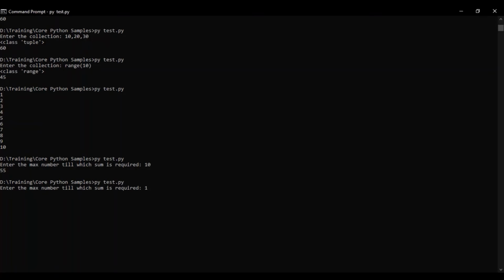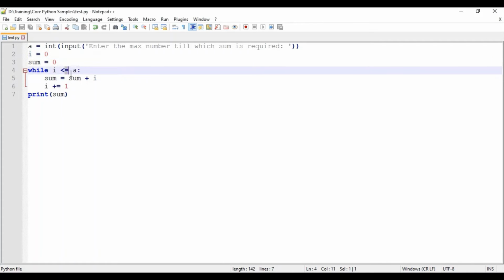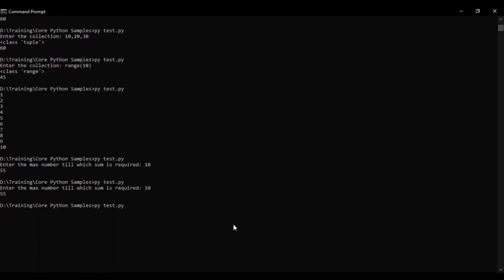Sorry, 55. So less than or equal to. If you want less than a, I'll be getting the value 45, because less than 10 means from 0 to 9. Since 10 is also added, I'll be getting 55. So the sum of the first 10 numbers would be 55.